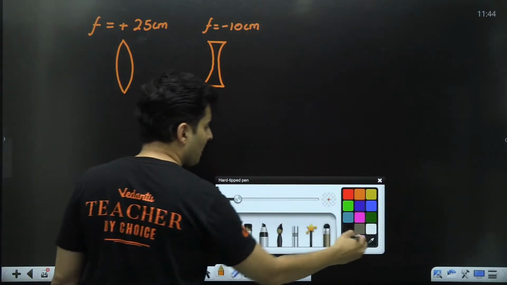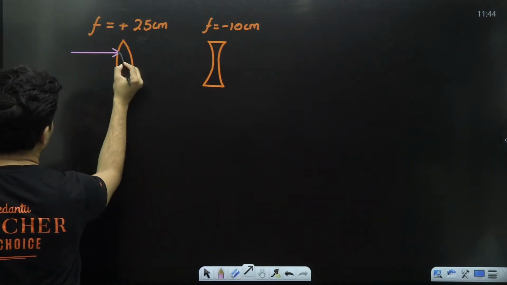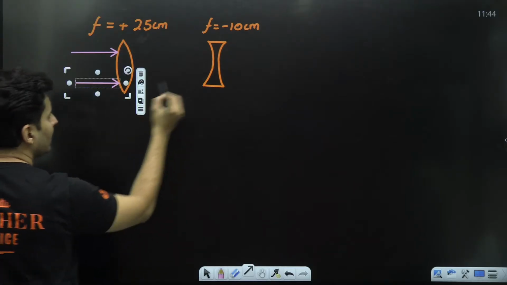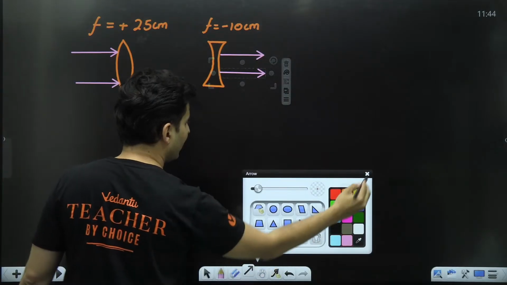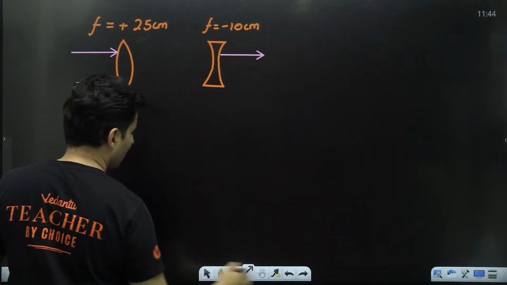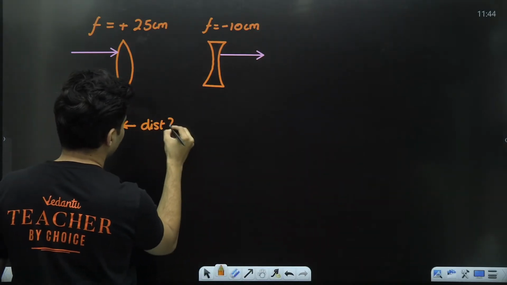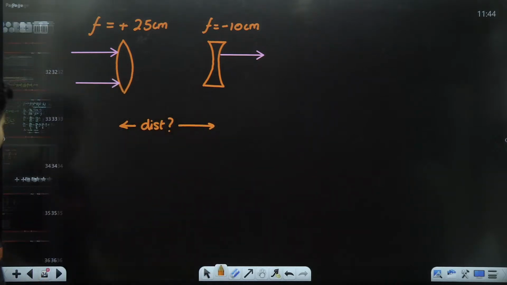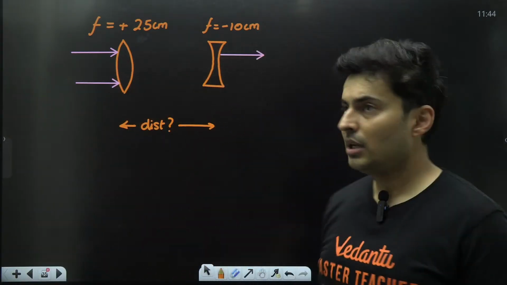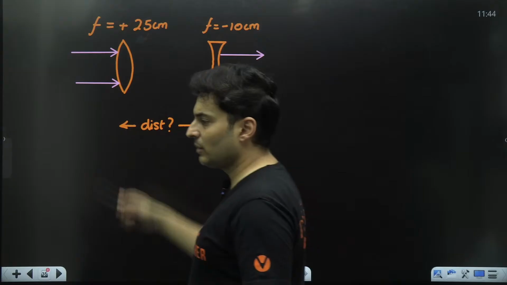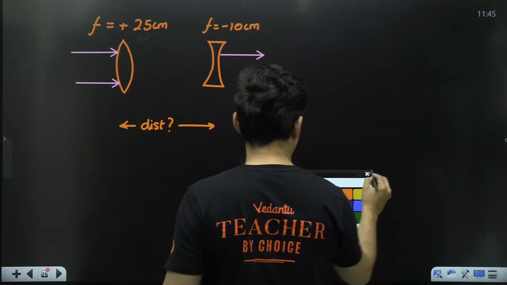And it was given that if a parallel beam of light enters here, they are not in contact by the way, it exits also parallelly. So if that is the situation, can you figure out the distance between the lenses? This was one of the questions, and this is asked in multiple competitive examinations. Now over here, obviously the lenses are not in contact.